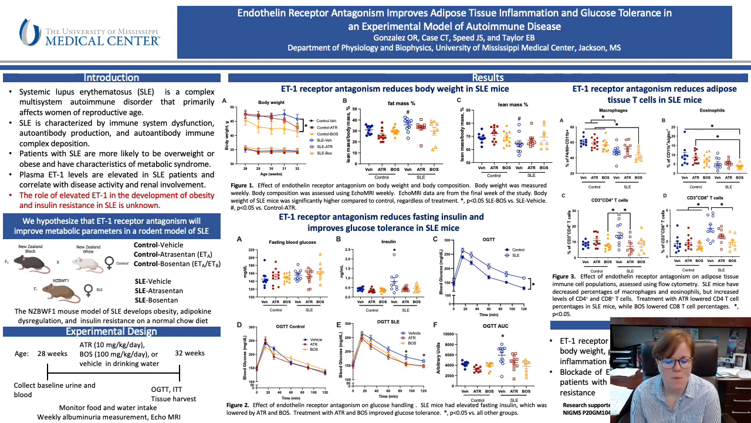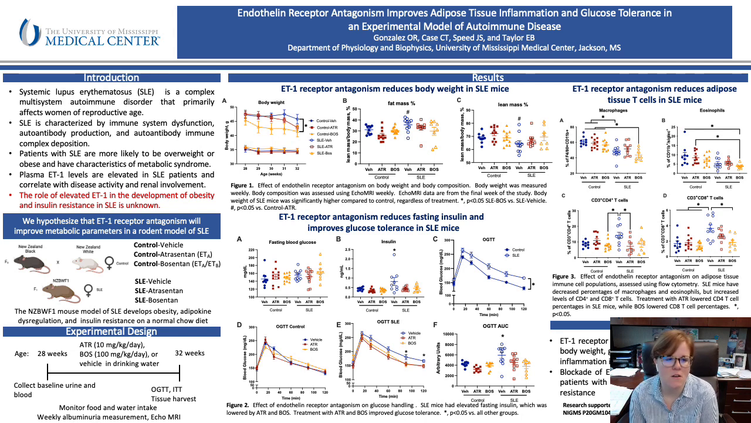SLE is a multi-system autoimmune disorder that primarily affects women of childbearing age. SLE patients have a variety of problems, including renal injury and inflammation, elevated blood pressure, and increased cardiovascular disease risk. Patients with SLE are also more likely to be overweight or obese and exhibit characteristics of metabolic syndrome.